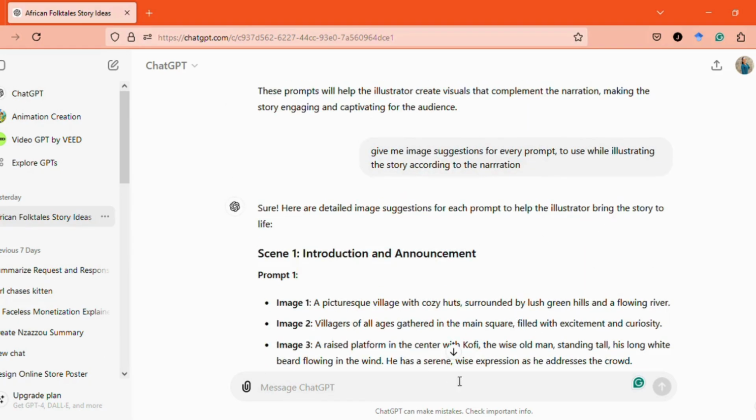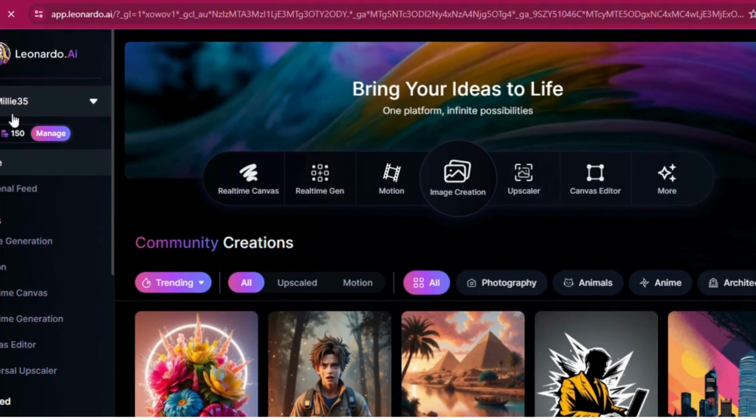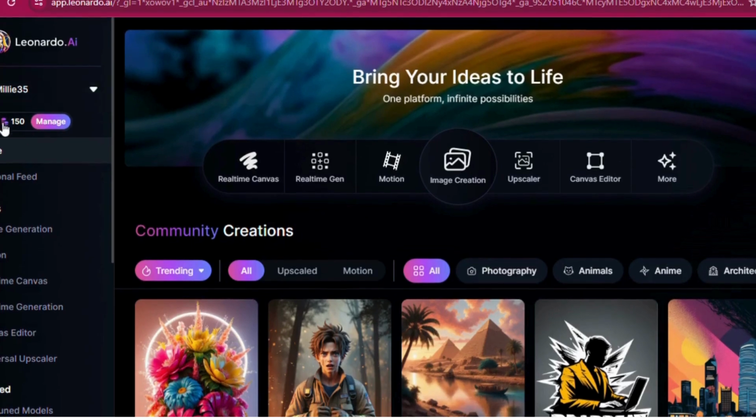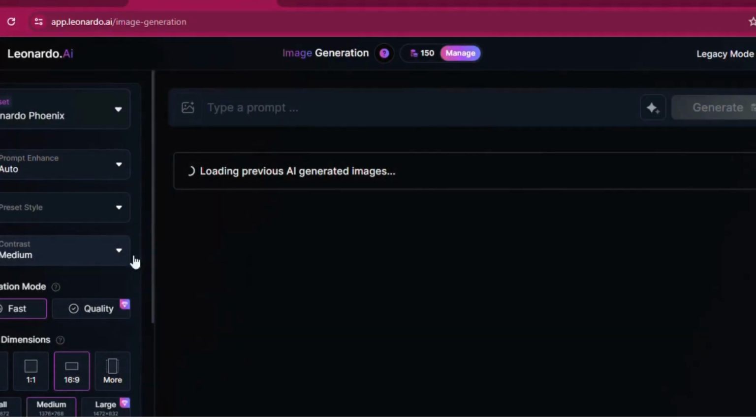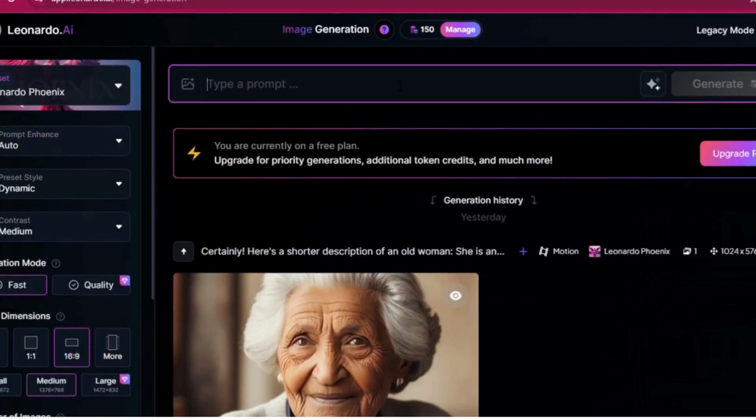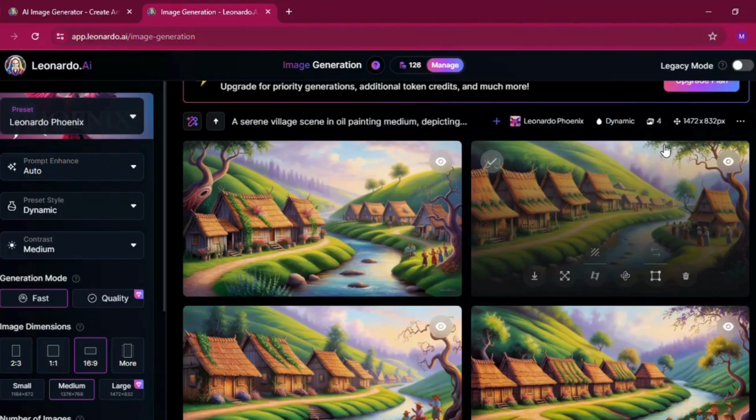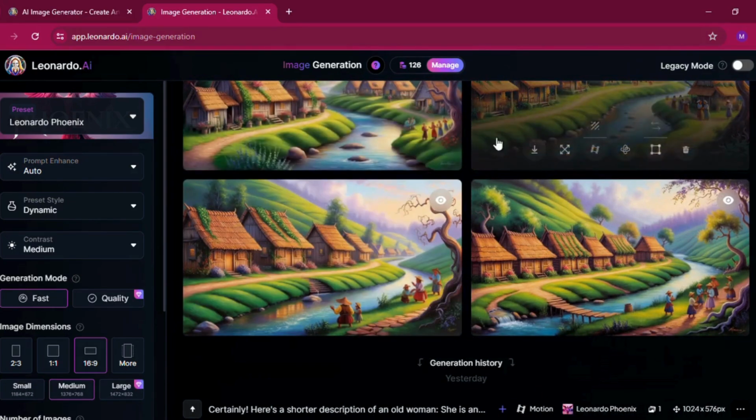So the next thing is to generate the images. We copy the description and paste it to Leonardo AI to generate the images. Remember to choose the 16:9 ratio so that you can be able to use it for YouTube videos. As you can see here, we have our first image. So we do the same for our second and third images and so on.